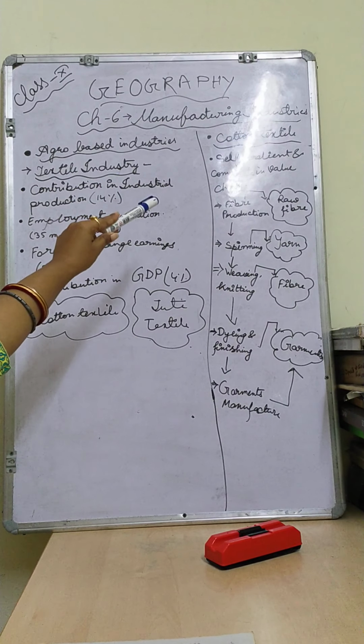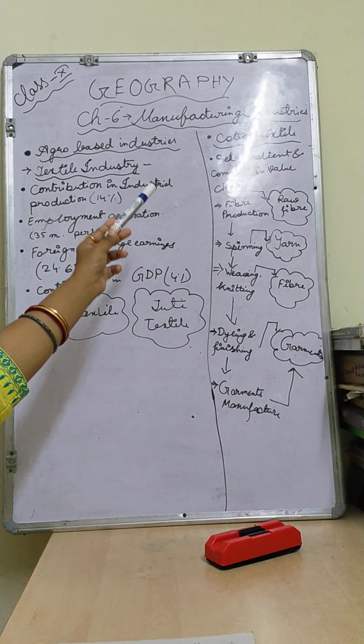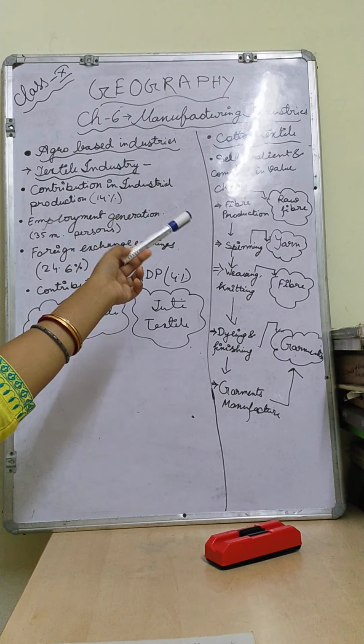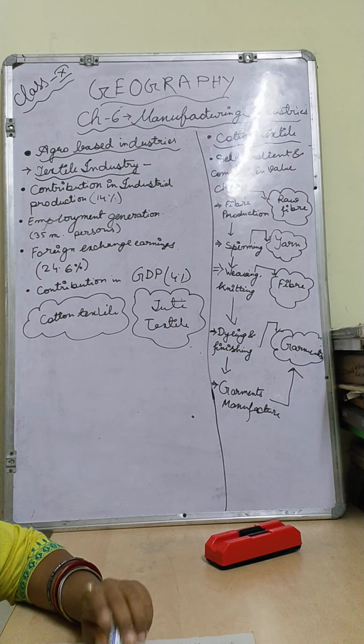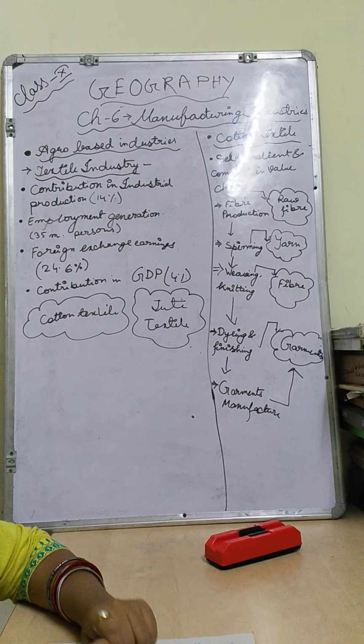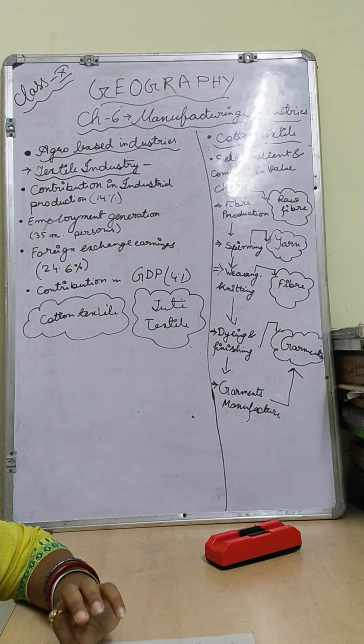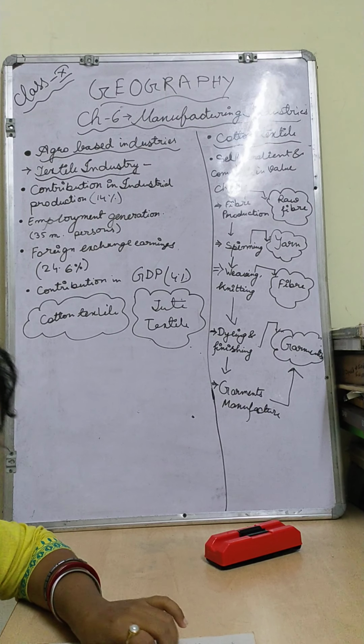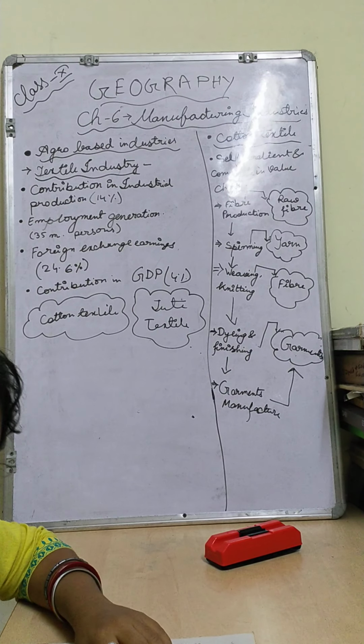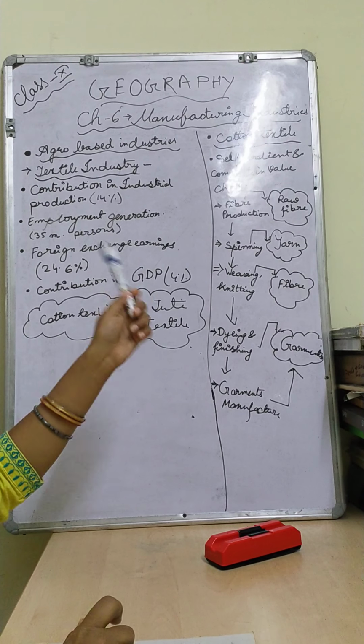Cotton textile industry is self-reliant and completes the value chain. Why is it called self-reliant, children? Because for the cotton textile industry, whatever raw materials are there, we get from our own country: cotton, silk, wool.